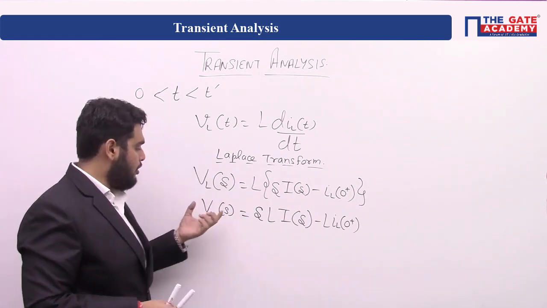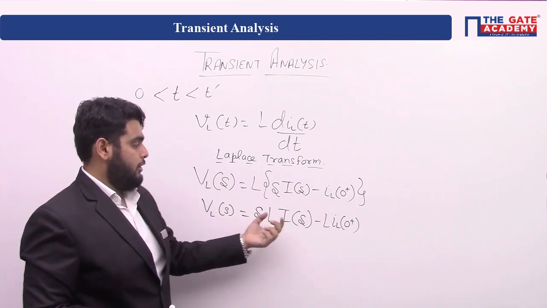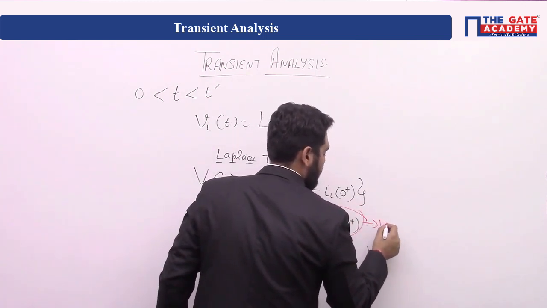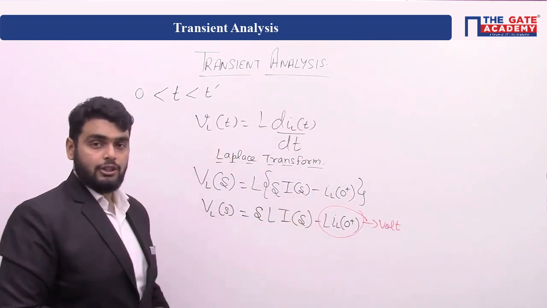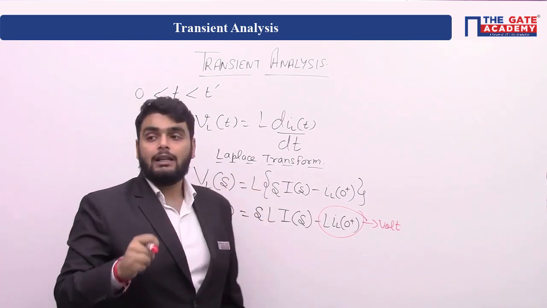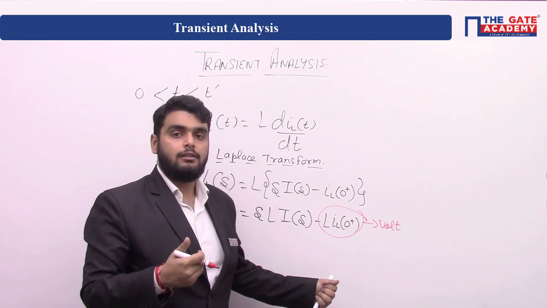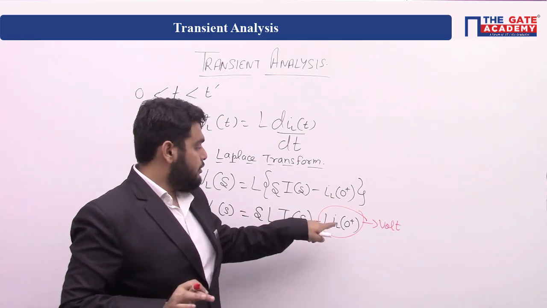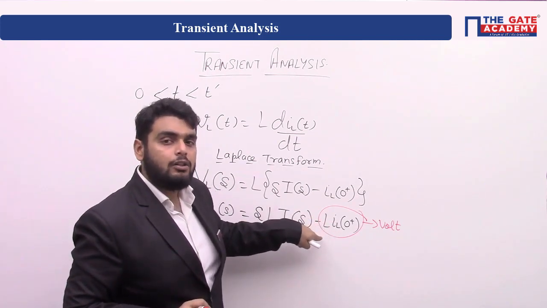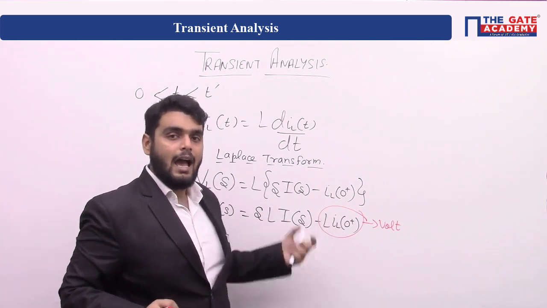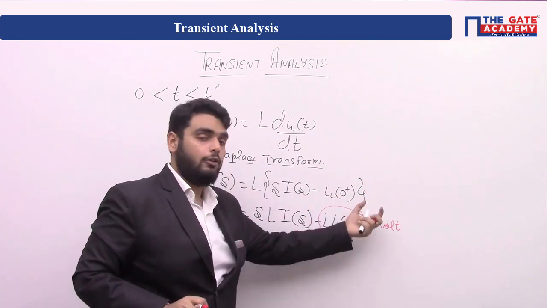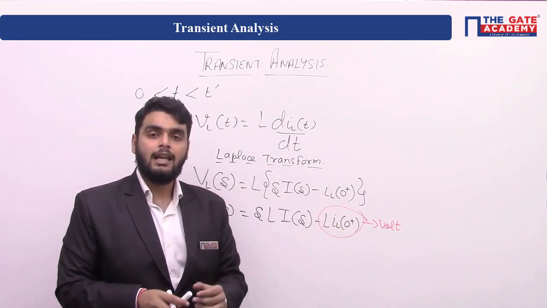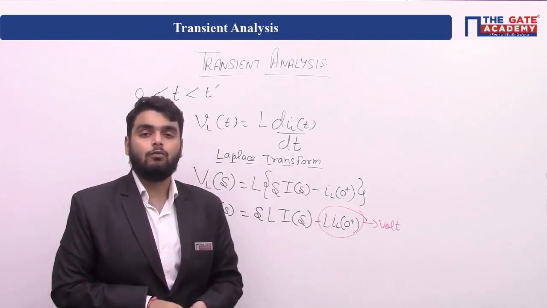Why is this a KVL equation? Because here it is a unit of volt, it is a unit of volt, it is a unit of volt. Now this has to be a unit of volt to follow this equation. Now see, any value at a particular instant, which means current at 0 plus or 1 second or 2 seconds, is always a constant value. So this is a constant, inductor value is a constant, which means this is a constant having the dimension of voltage. So can we say that this is an independent voltage source? Right.